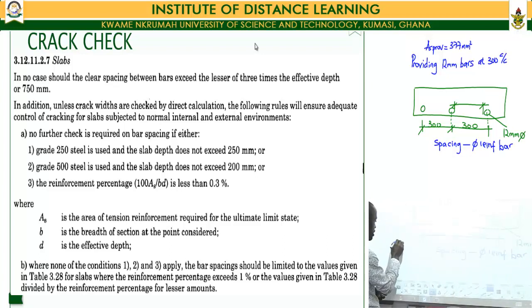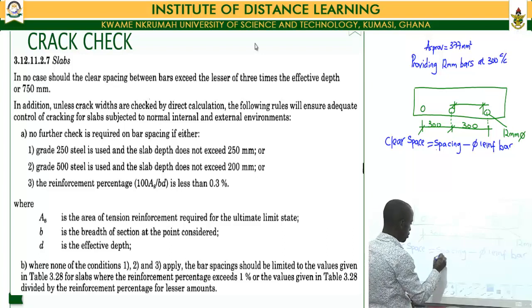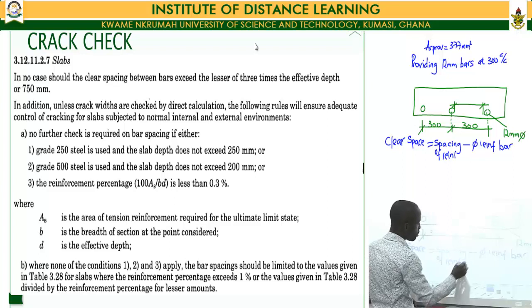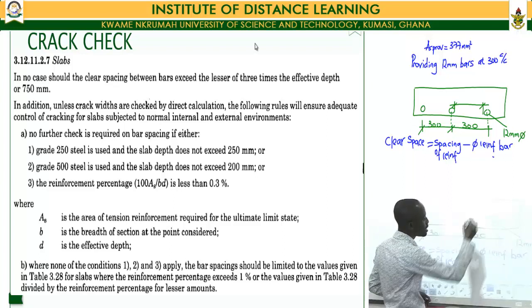That will give me my clear spacing. My clear spacing equals the spacing of the reinforcement minus the diameter of my reinforcement bar.